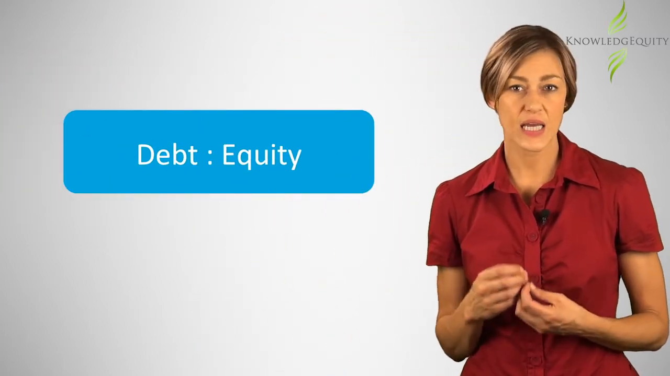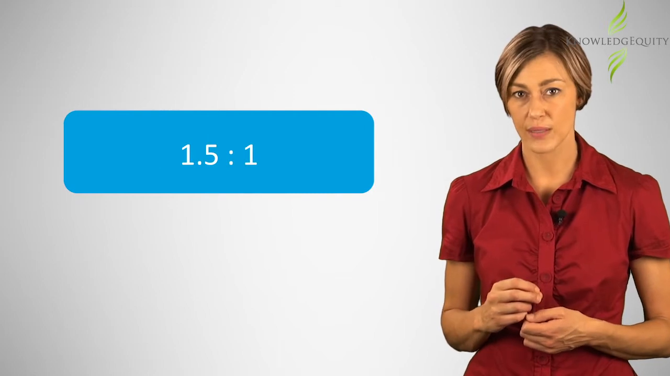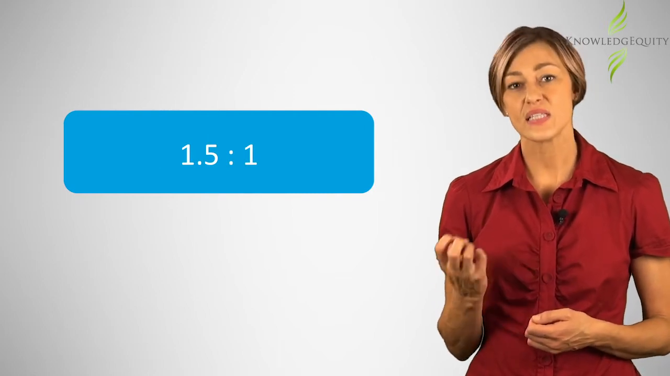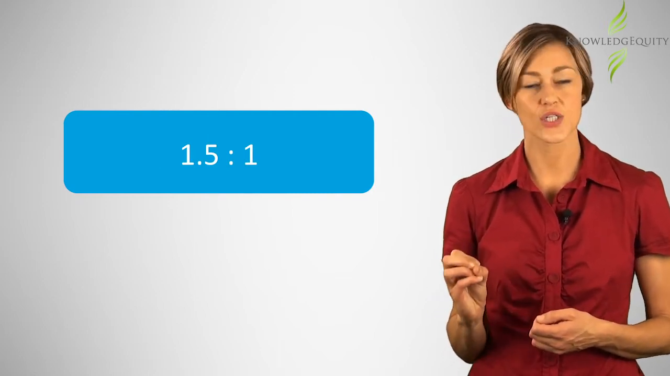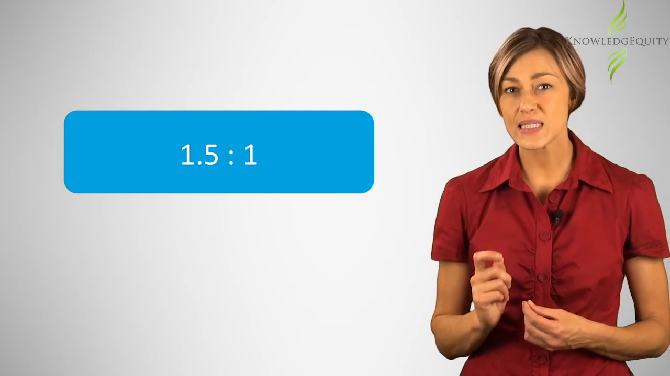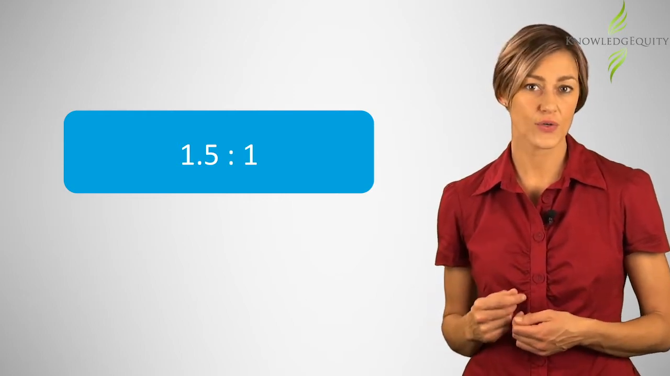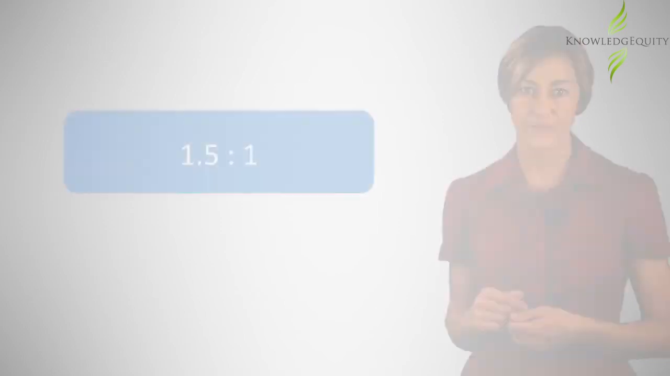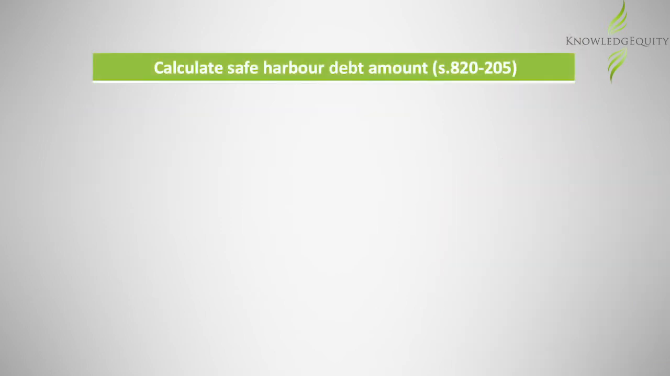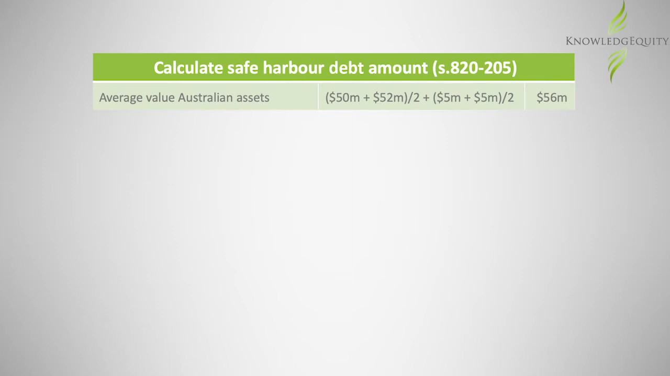So for this example, the first thing we will work out is the safe harbour debt amount. This is based upon a debt to equity ratio of 1.5 to 1. That is, that debt giving rise to Australian deductions should not exceed 60% of the average adjusted value of net assets. Firstly, we determine the average value of the Australian assets, in this case $56 million.